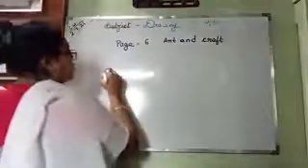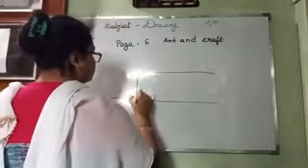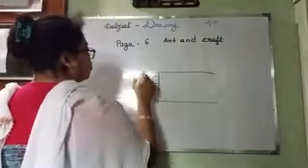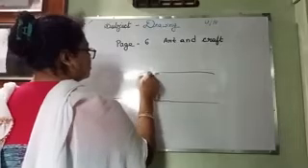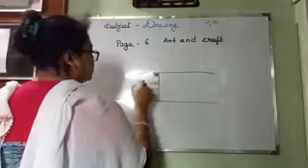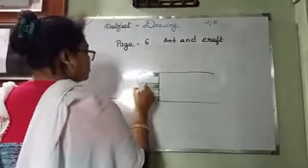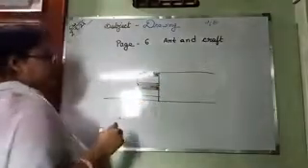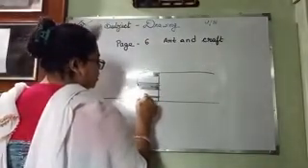In that, there is a road. And on the road, there is a zebra crossing. Okay? One is black, one is white, then again a black, then again a white, then again a black.